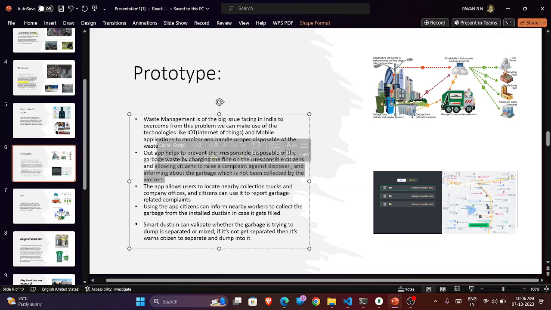Other citizens who see someone throwing garbage can raise a complaint against them. We are going to give some amount of reward to the citizen who raises the complaint, because no one does any job for nothing. If they are getting a reward, obviously they will raise complaints, and it helps the government overcome this problem.